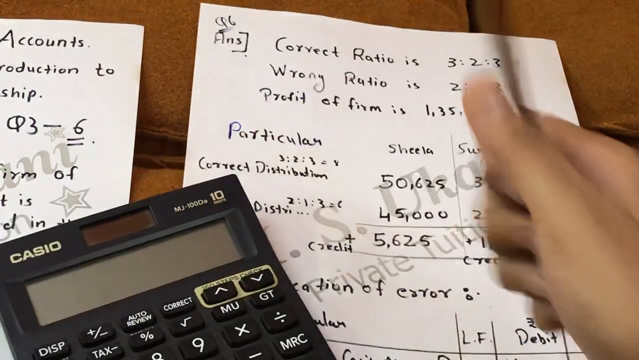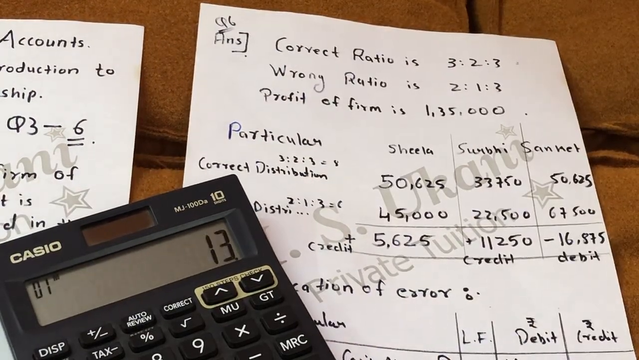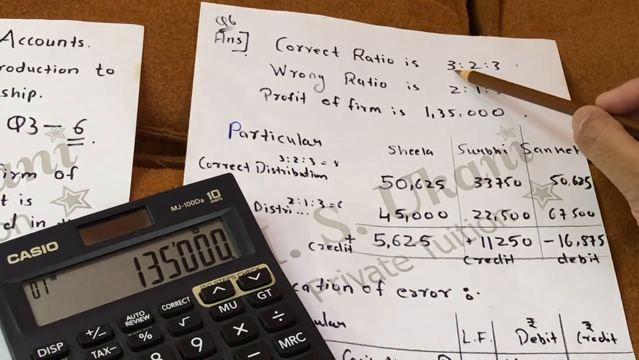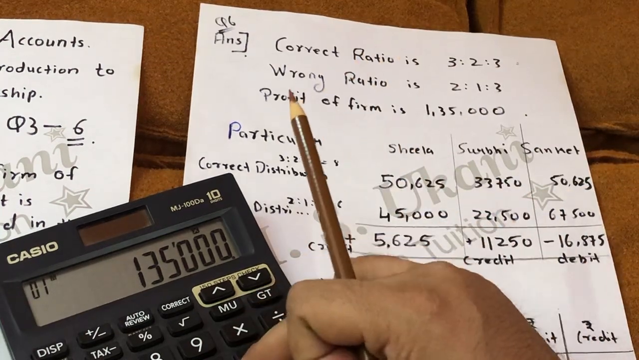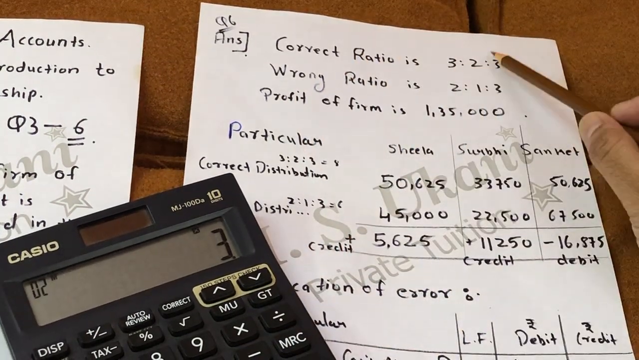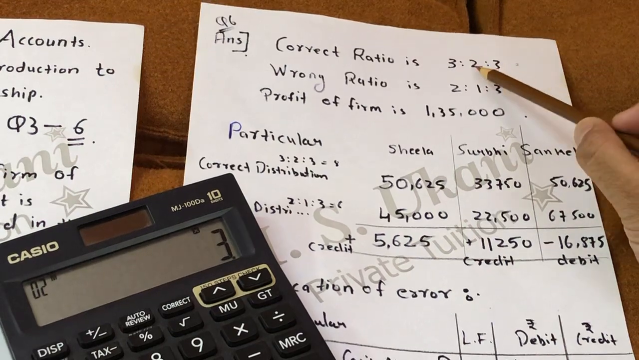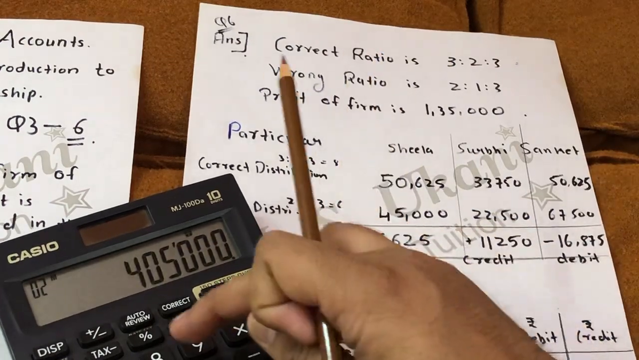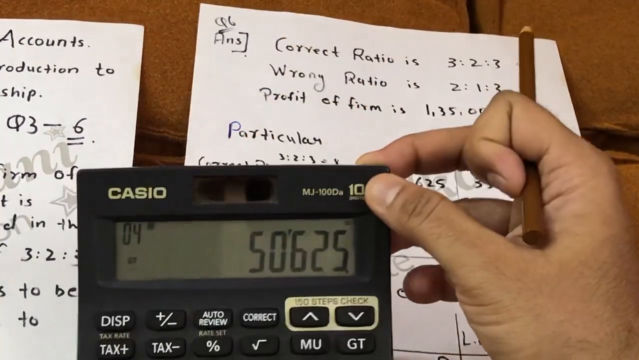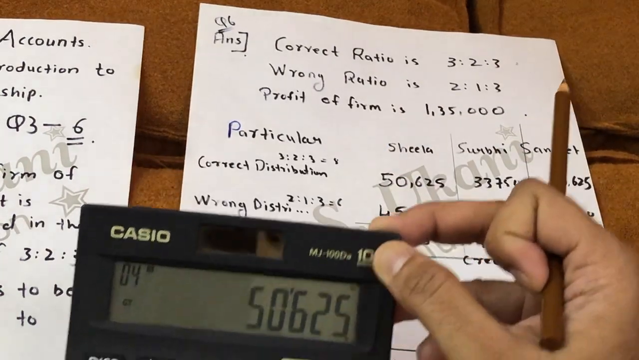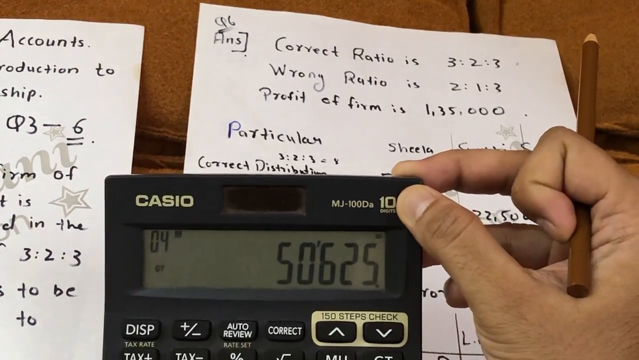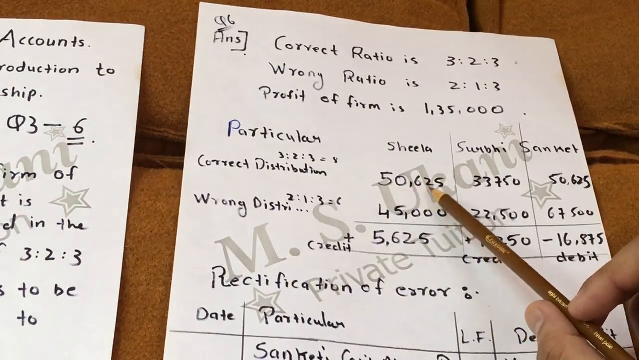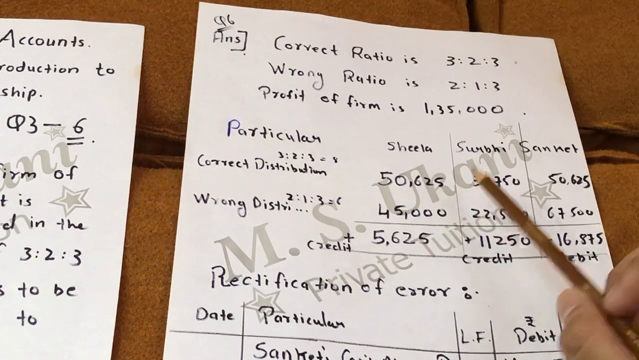Let us see here. First of all, we will write 1,35,000 multiplied by Sheila's ratio, which is 3, right? So we will multiply by 3. And the sum of all three ratios, that is 3 plus 2 is 5, 5 plus 3 is 8. Okay, so divided by 8. So here the correct distribution for Sheila will be 50,625. Okay.